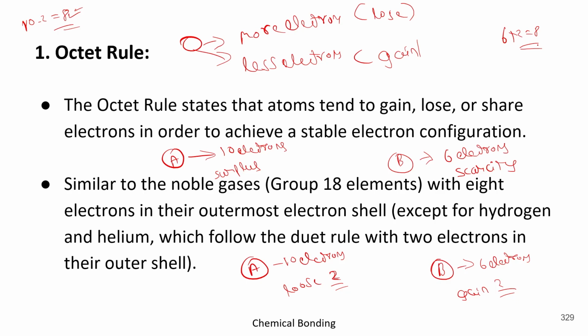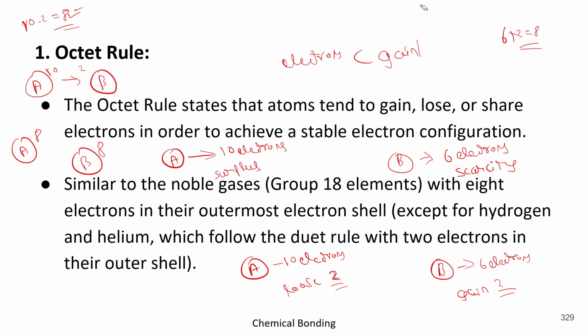Got it? So can we say A having 2 should give 2 electrons to B? Okay, when it happens, then A will have 8 and B will have 8. Now the condition is stable. Got it? So this was the basic example, or basic concept. Now come to the next point, which is the noble gases.